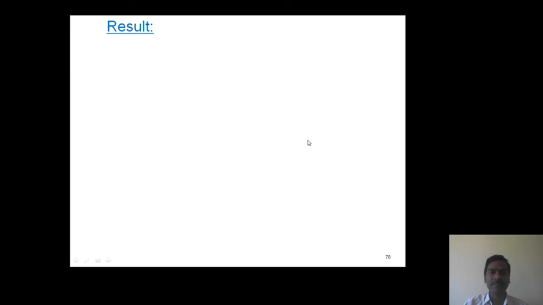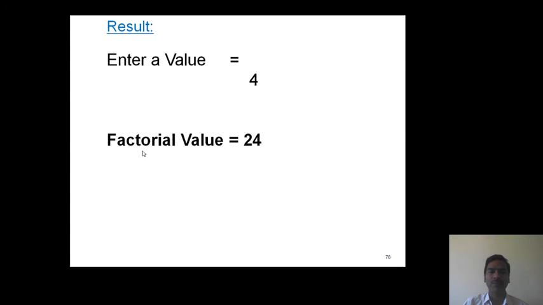This is the result. First it prints a message, enter a value. Here we submitted 4. So the factorial value of 4 is 24. Now it prints the result, factorial value equals 24. Okay, so this is the recursion concept. I hope all of you understood this concept.